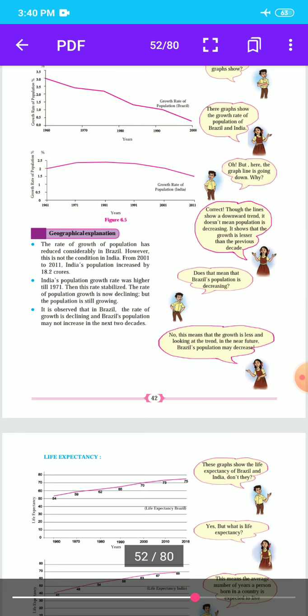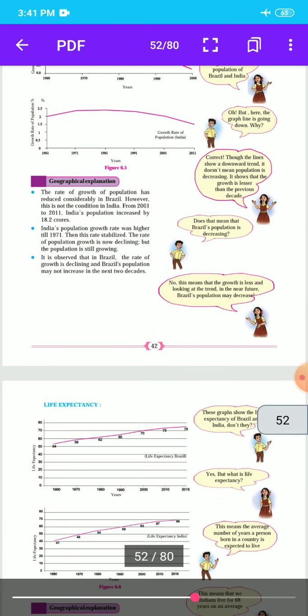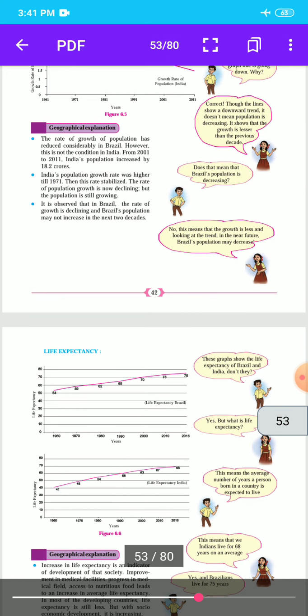Does that mean that Brazil's population is decreasing? No, this means that the growth is less, looking at the trend. In the near future, Brazil's population may decrease. Figure 6.5, two graphs: growth rate of population of Brazil and growth rate of population of India.